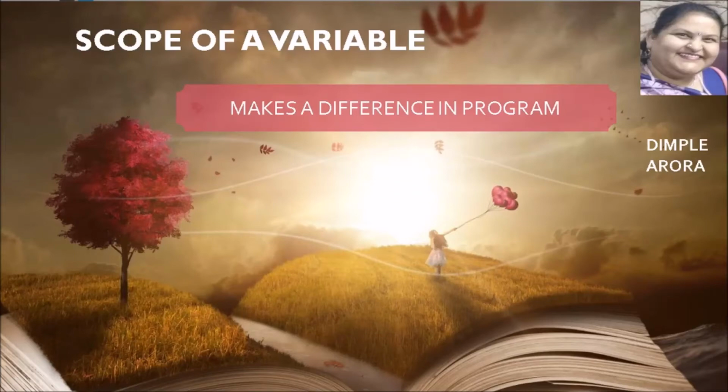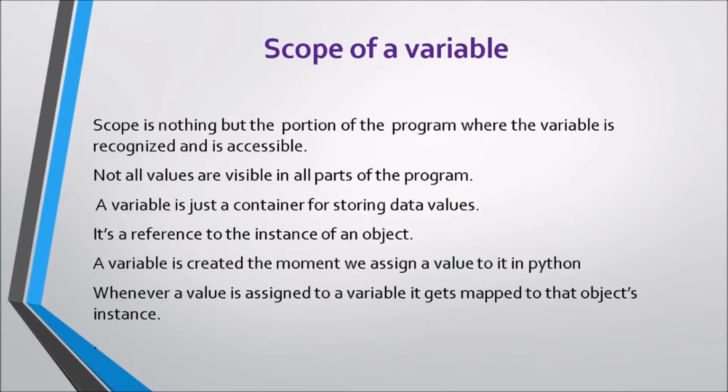Welcome back, viewers. This is Dimploda once again with the interesting topic: scope of a variable. The scope of variables makes a difference in a program when they are used. What does scope of a variable mean? Scope is nothing but the portion of the program where the variable is recognized and is accessible. We'll notice that not all values are visible in all parts of the program.